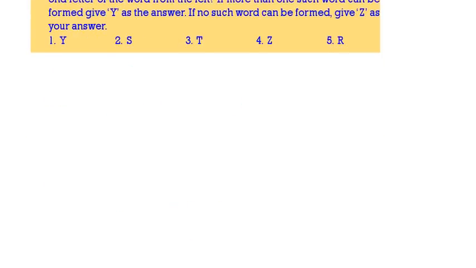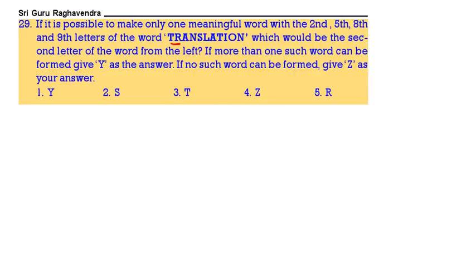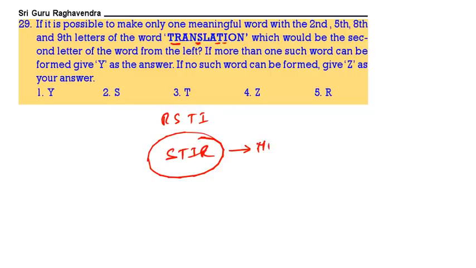If it is possible to make only one meaningful word with the second, fifth, eighth, ninth letters, that is, R, S, T, I, we will get only one meaningful word, stir. The meaning of stir is mix. So if only one word is formed, what is the second letter from left? T. T is the correct answer.